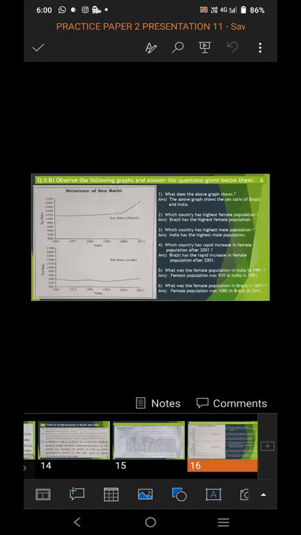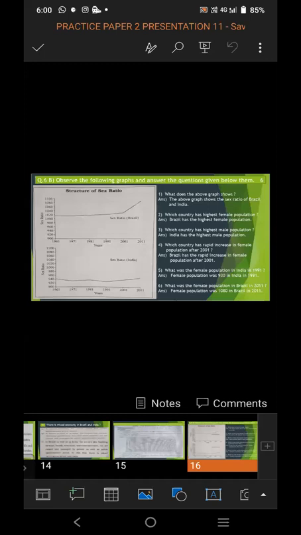After 1000, 1020, 1040, 1060, 1080, and more is given. So while studying this graph, first you have to carefully observe the graph. Read the 6 questions which are given properly, and then attempt the questions and answers of the graph.